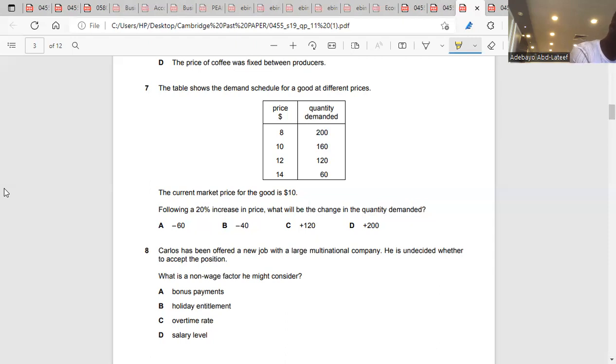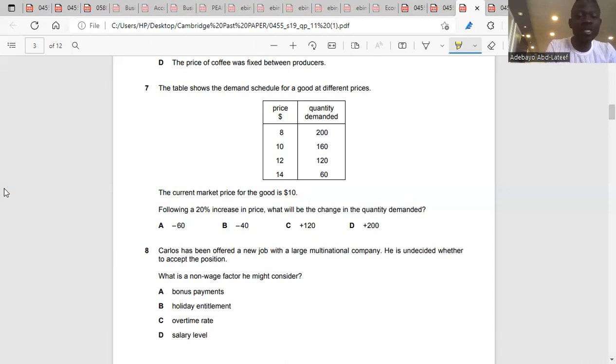Where P1 is the original price, P2 will be the change in price. This is what we are looking for now. Q1 is the original quantity, and Q2 is the change in quantity. So here the question says, following a 20% increase in price, the new quantity is 120.